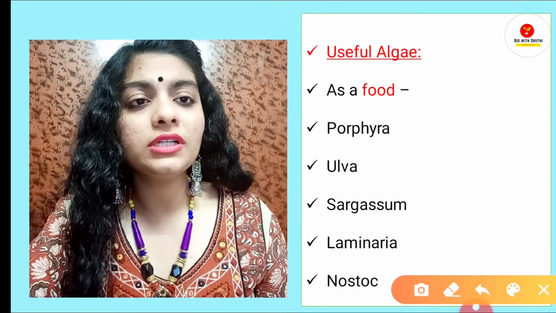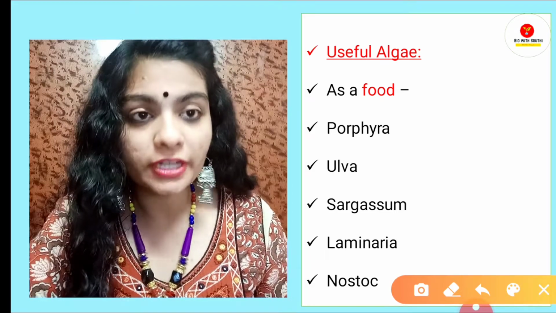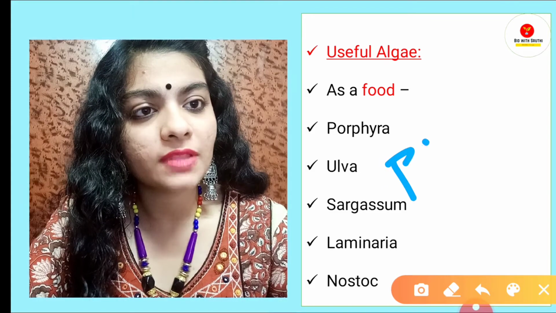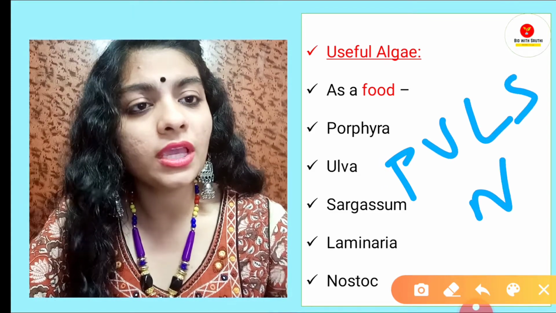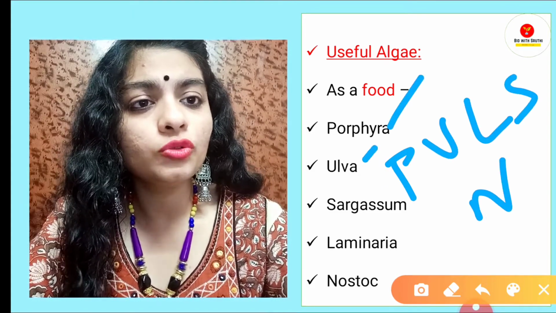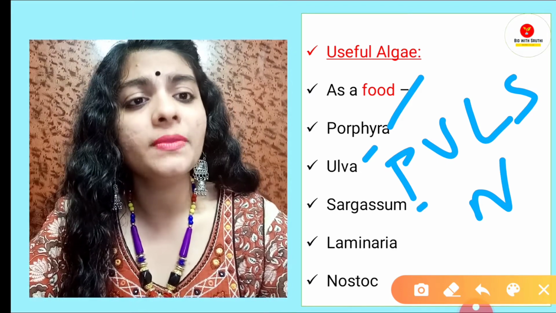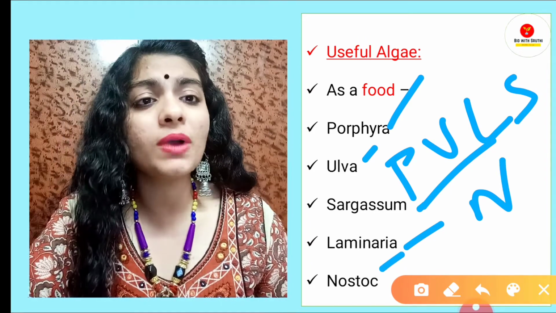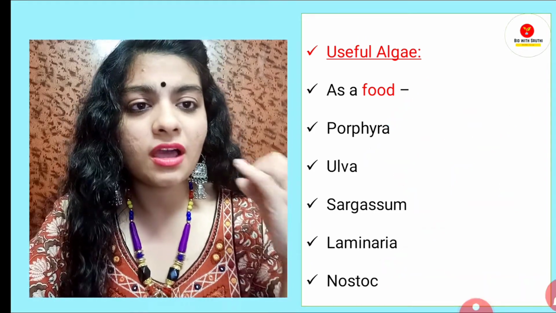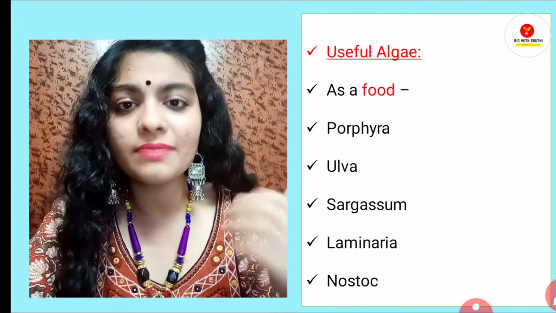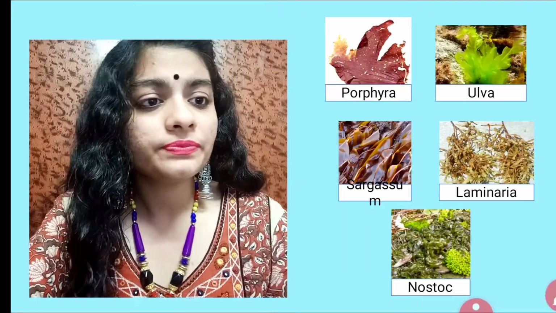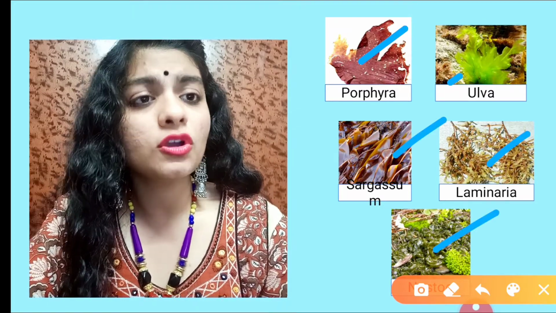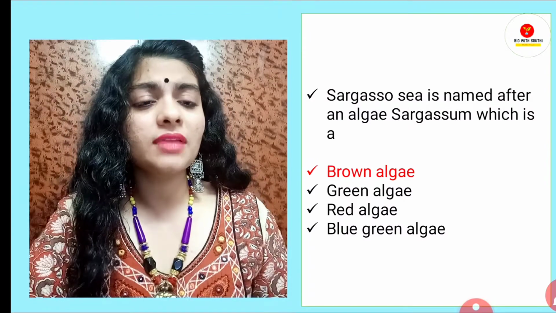Now if I talk about different algae that are used as food, it includes PULS N, pulse N. That's how I learned, pulse N. P for porphyra, U for alva, L for laminaria, S for sargassum, N for nostoc. So porphyra, alva, laminaria, sargassum and nostoc. Once again we can revise: porphyra, alva, laminaria, sargassum and nostoc. Pulse N.